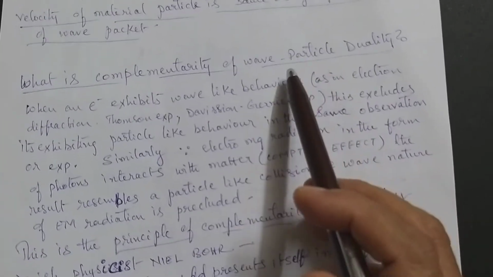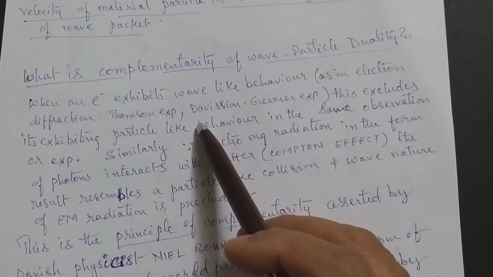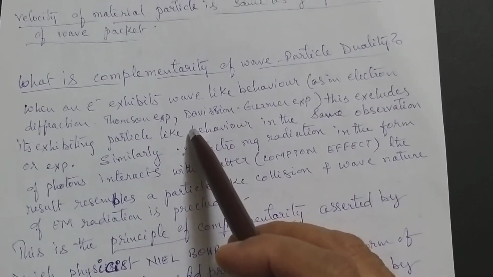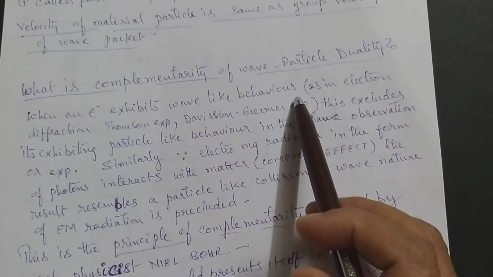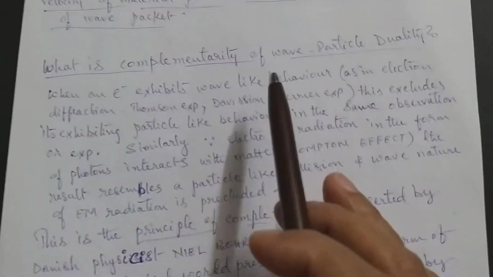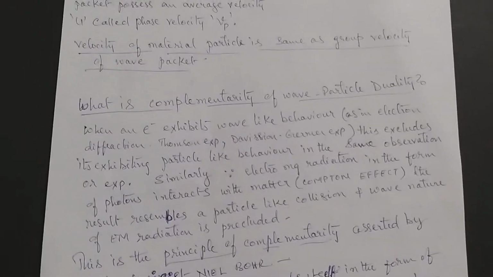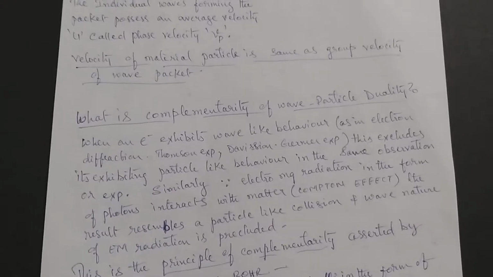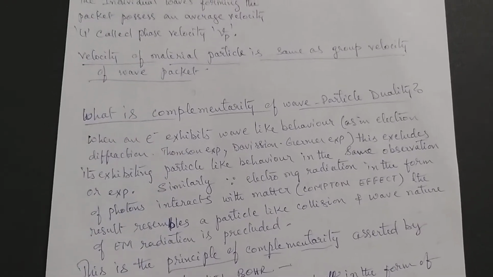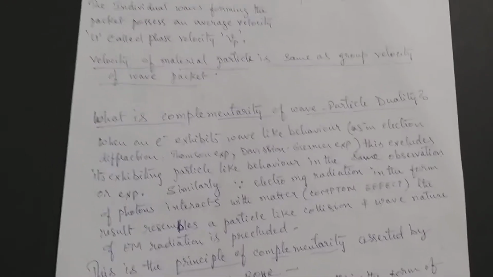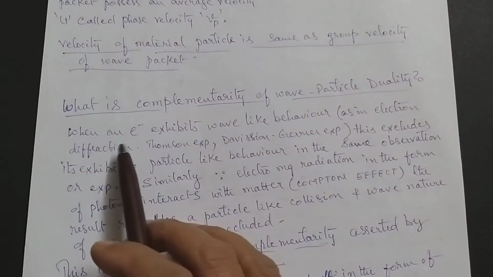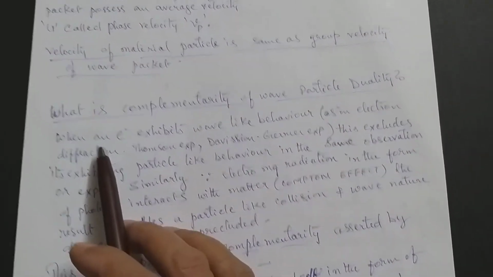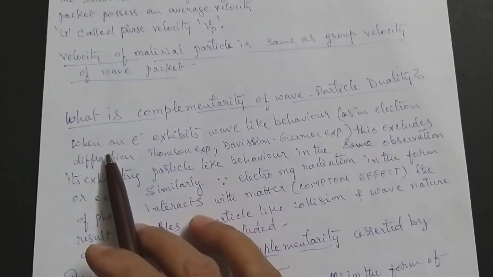Every particle has an associated wavelength with it, de Broglie wavelength, and the wave is called de Broglie wave, matter wave. Up till now we have seen that even radiation shows wave nature, and later on the Compton effect, photoelectric effect, black body radiation all have shown the particle nature. It contains particles called photons which have energy h nu. Energy can be exchanged only in multiples of h nu.